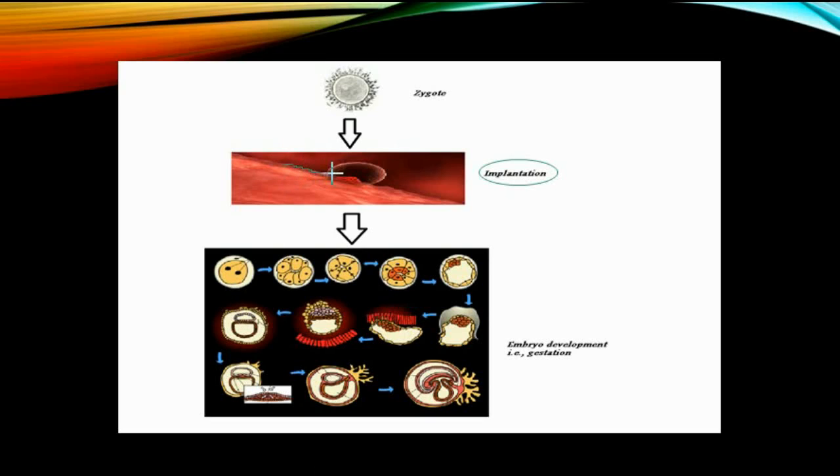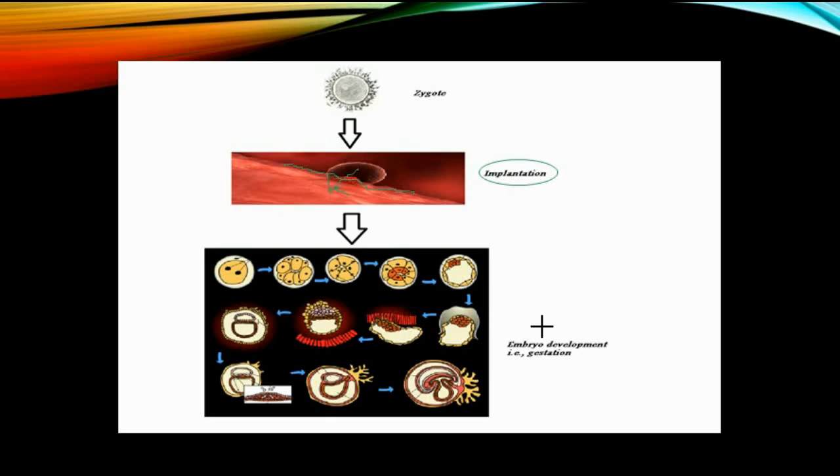Let me draw it up. Look, this is the uterine wall, and this is the fertilized zygote which came here. It will bury itself inside this wall, and then it will continue its further stages of embryonic development, where a couple of divisions take place within the single-cell zygote, which leads to production of a multicellular embryo.